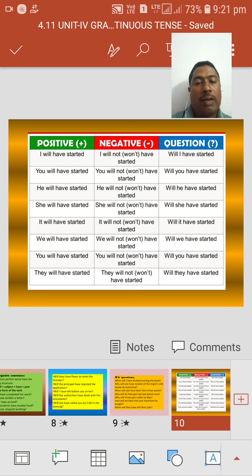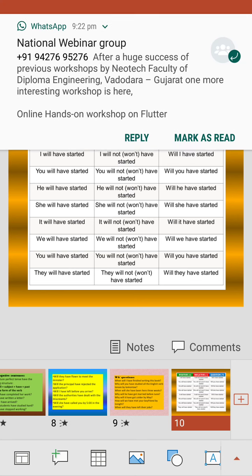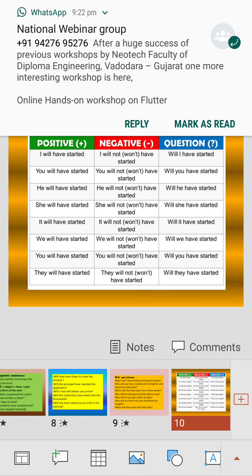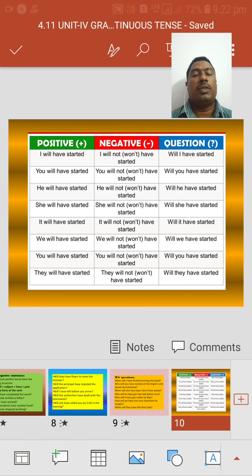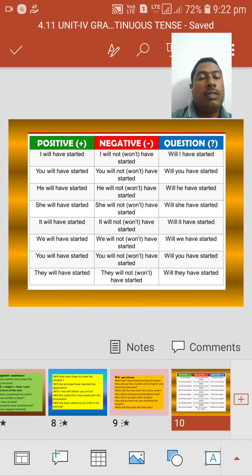They will not have started. Will they have started? These are the three types of sentences: positive, negative, and interrogative sentences belonging to the future perfect. Okay, thank you. This is about the future perfect.